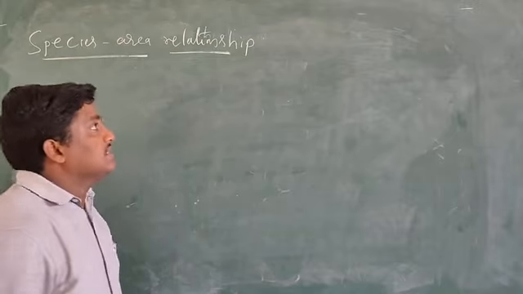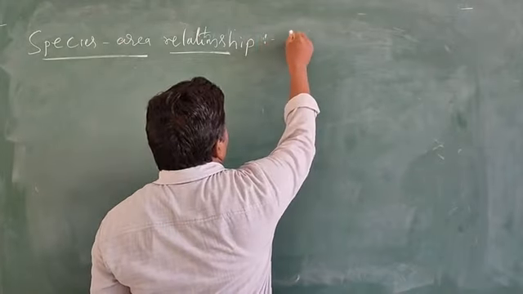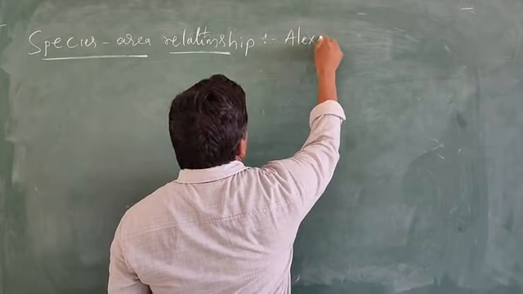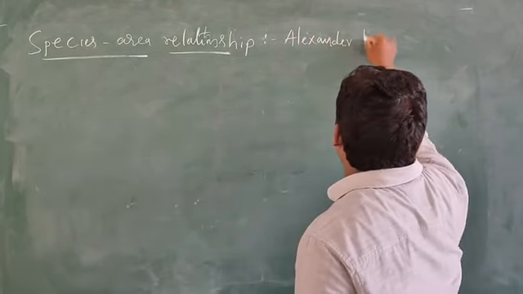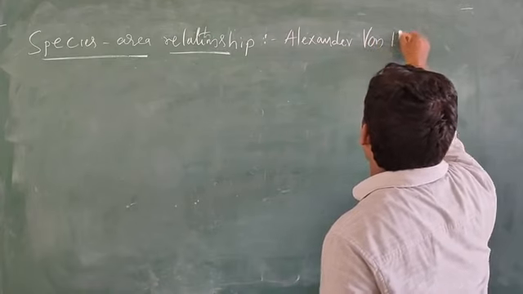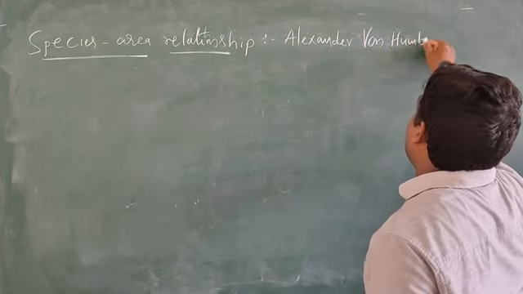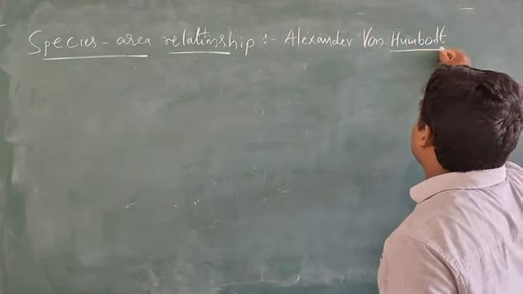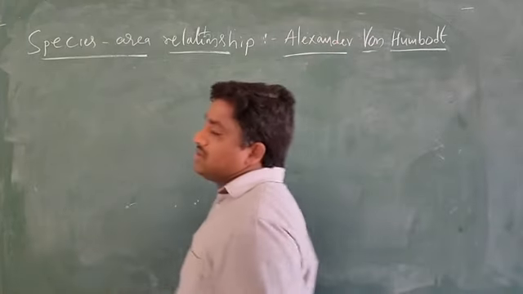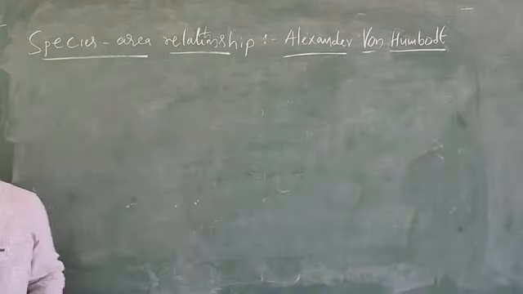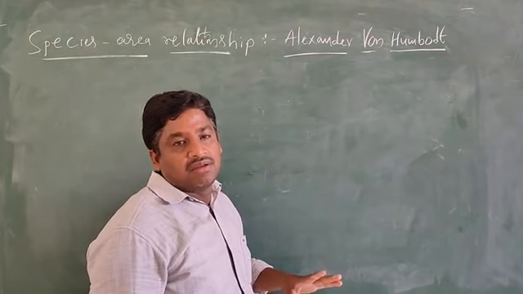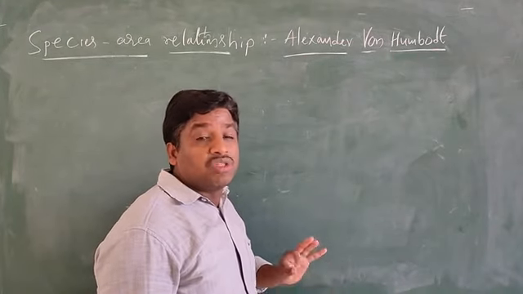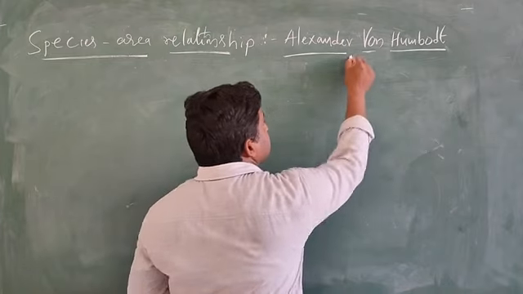the scientist Alexander von Humboldt. Who is the scientist? Alexander von Humboldt observed the South American jungles.